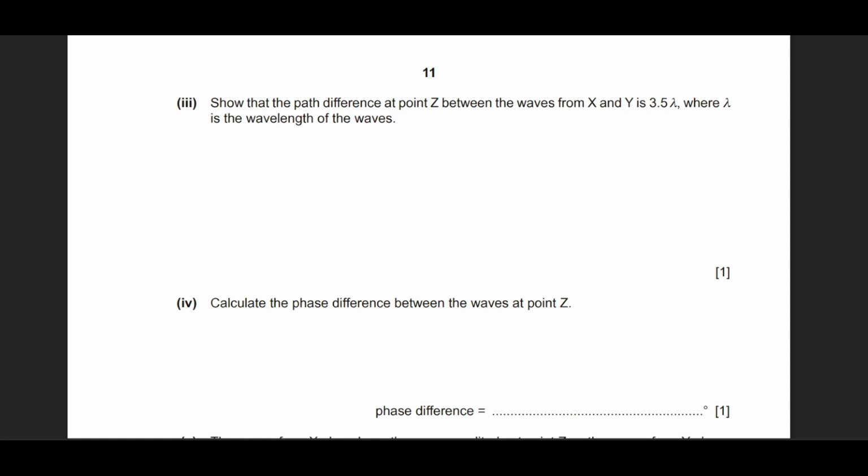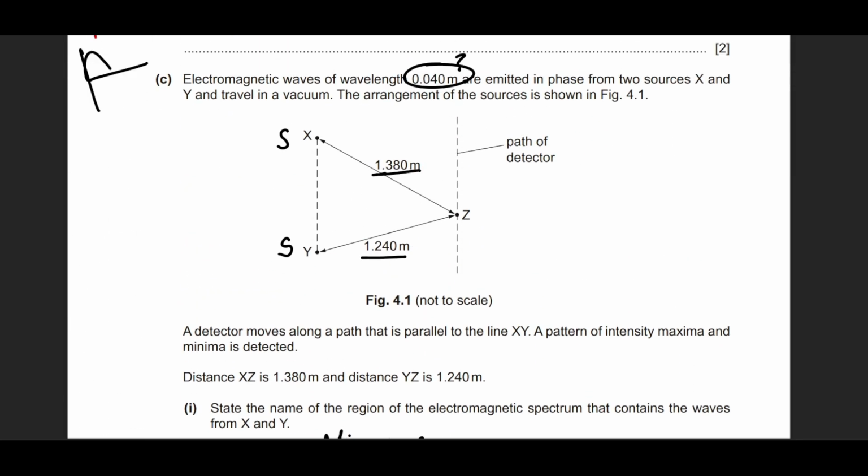He says, show that the path difference at point Z between this and this is 3.5 wavelength, where lambda is the wavelength of the waves. And this is a very easy and understandable part. You could have done it in two ways, but I recommend the easier one. First, take the difference of both distances, right? The difference of both would become 1.380 minus 1.240. Then divide this with the wavelength, which is 0.04. That is how you calculate the path difference in terms of wavelength. When you calculate this, you'll get your answer as 3.5 lambda.